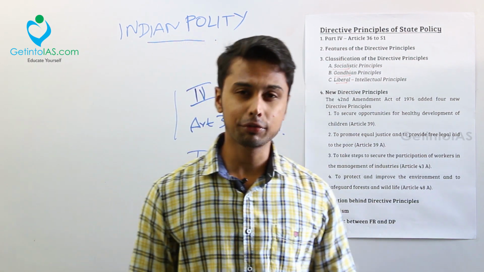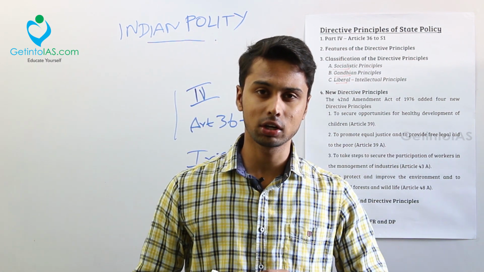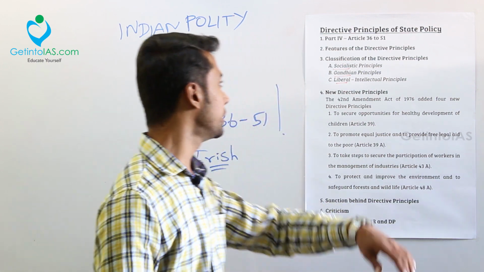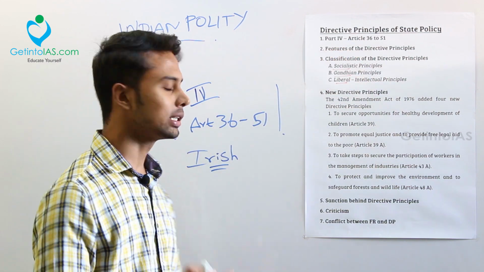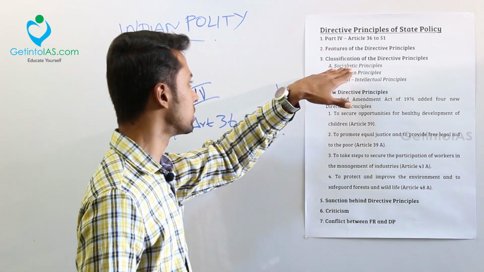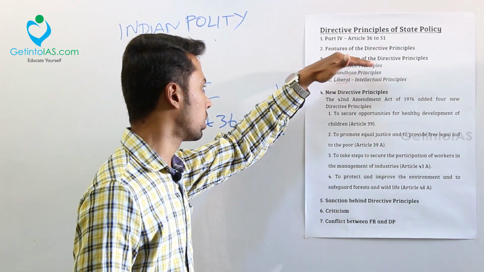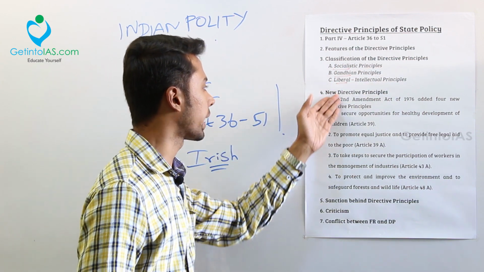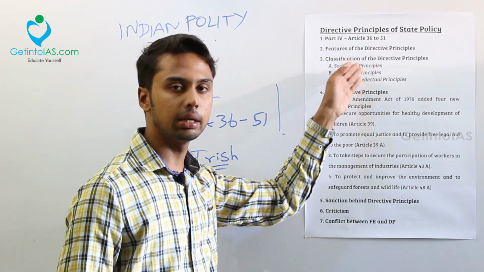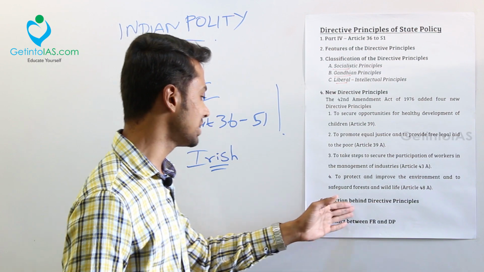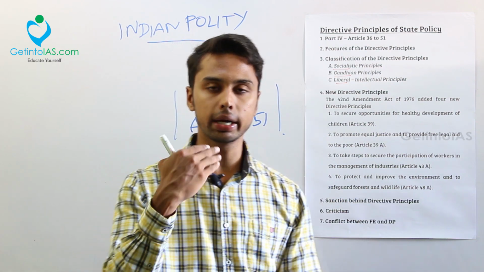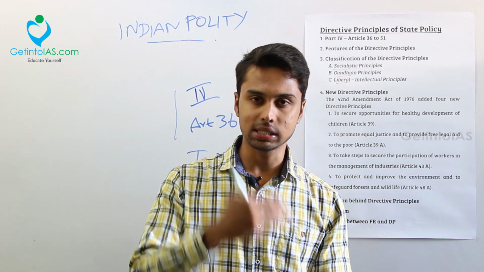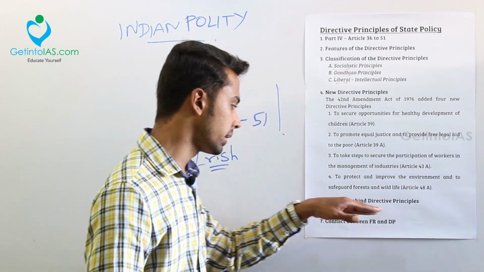So first we will see what are the features of the Directive Principles of State Policy. Before that we will be talking about a little bit of intro, and there is some classification in DPSP like your socialist, Gandhian and liberal principles. So what are these principles, and there are some new directive principles added to the existing DPSP. And what are the sanctions behind DPSP, means what is the legal thing behind this DPSP, why it is not justiciable, that we will talk later. So what is the reason, we will talk.